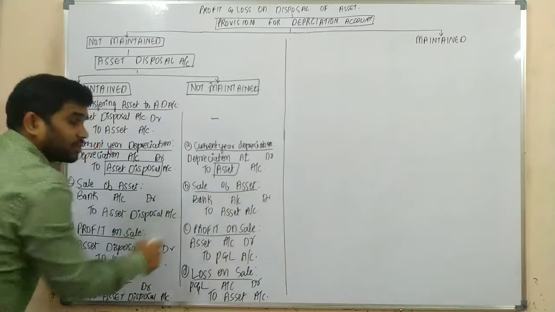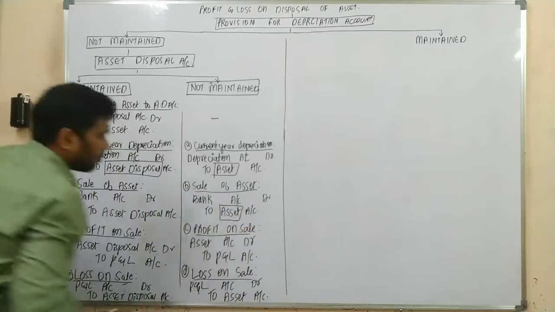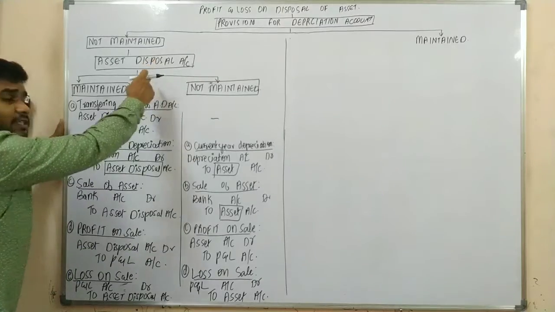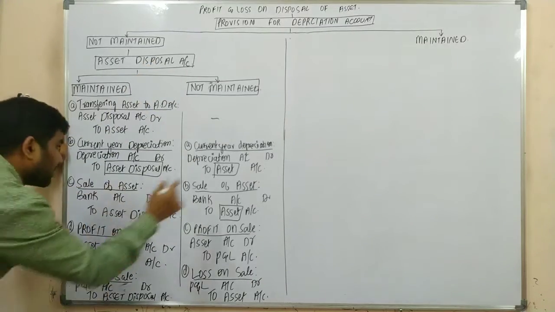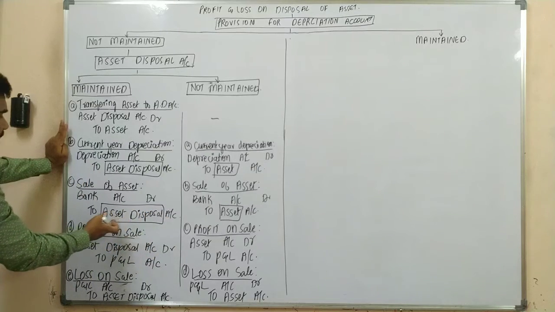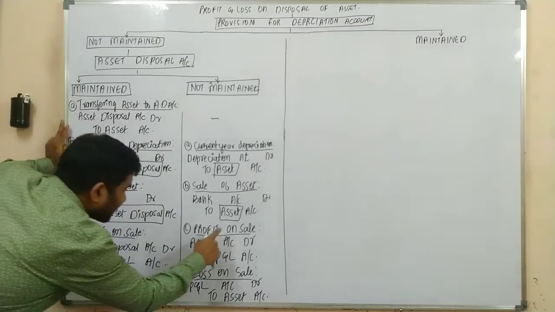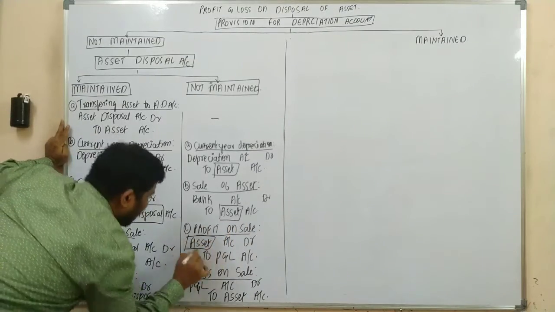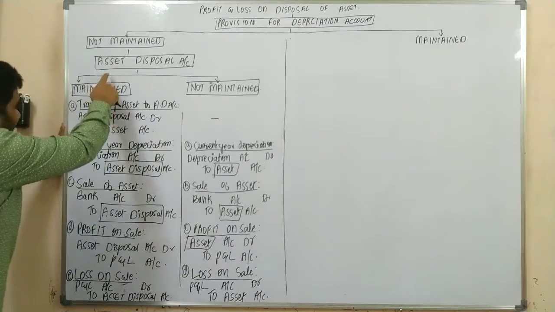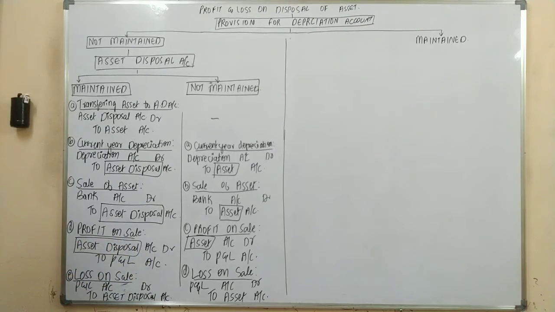Sir, upon sale, what is the journal entry? Bank or cash account debit to asset account. What we know, what we are following. But if you are maintaining a particular account, an asset disposal account, in that case your asset would be replaced with that particular account, that is nothing but the asset disposal account. If there is a profit on sale, the journal entry would be asset account debit to P&L account. If there is a particular account, it would be replaced with asset disposal.